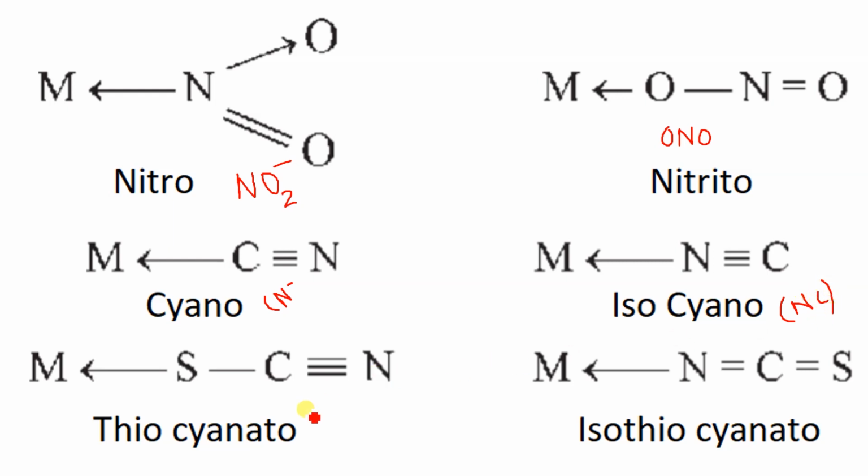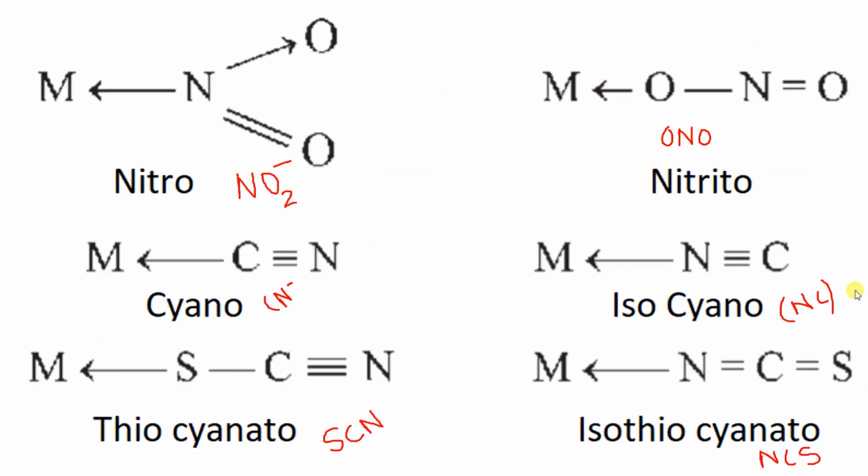Similarly, thiocyanato. If the metal is attached with the S, then it is thiocyanato. Did you get that? Yes. It will be written as SCN. And if the metal is attached with the nitrogen, then it will be called isothiocyanato. This is NCS. It will be written like this. So this is an important thing. Ambidentate के तीन ही होते हैं, सिर्फ याद रखना है. और naming में there will be a difference. If it is NO2, you are supposed to write nitro. But if it is ONO, you are supposed to write nitrito. Got it? Otherwise, it will be considered wrong.